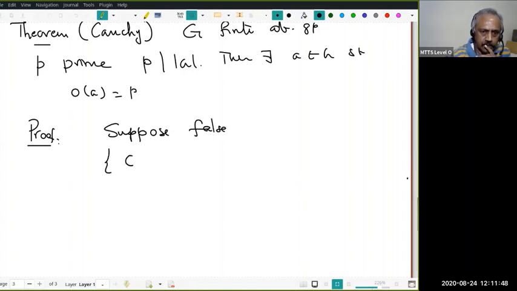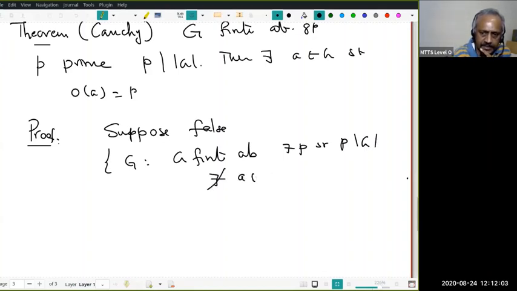So there is a finite abelian group G and a prime divisor P, so that P divides the order of G, but there does not exist any A in G so that the order of A equals P. Fix a prime P, and let's look at the set of all groups whose orders are divisible by P but that have no element of order P. What do you want to show? This set is empty.